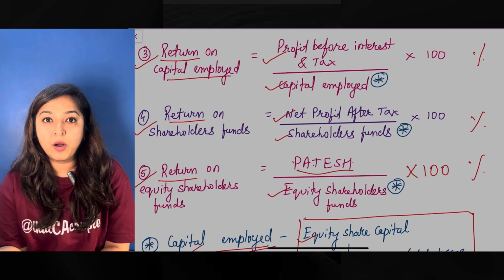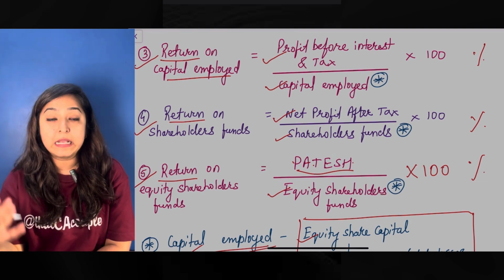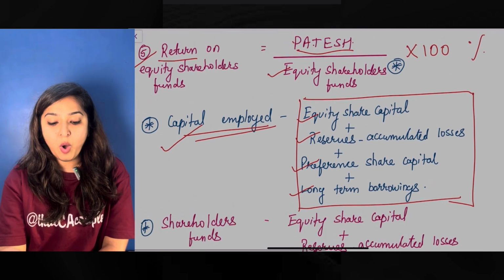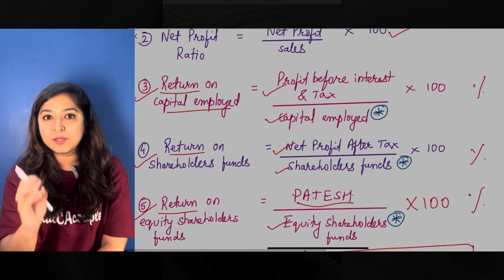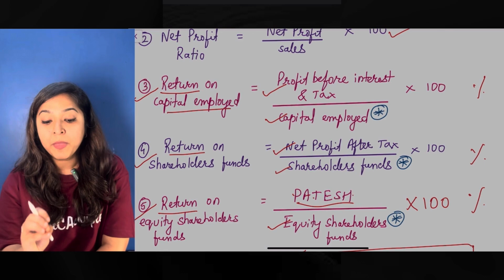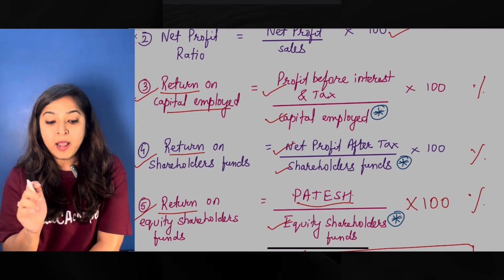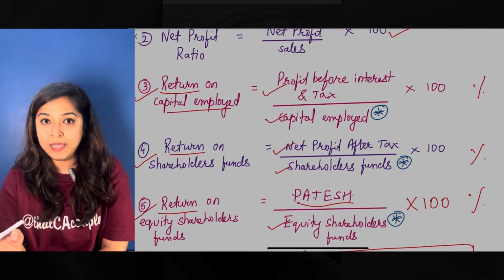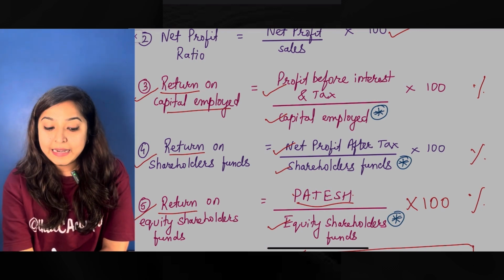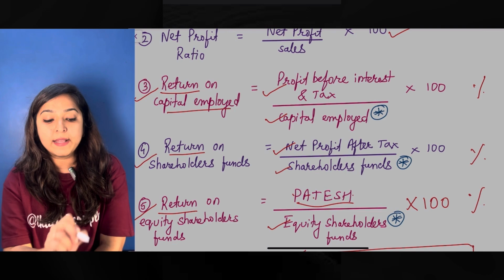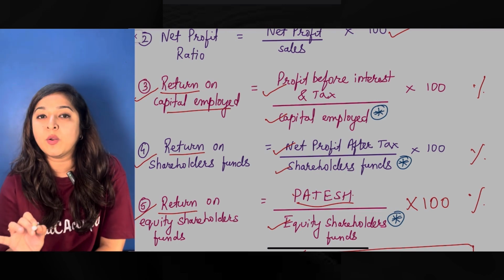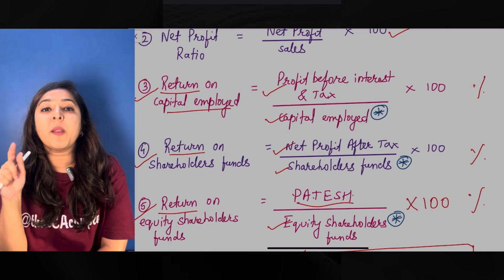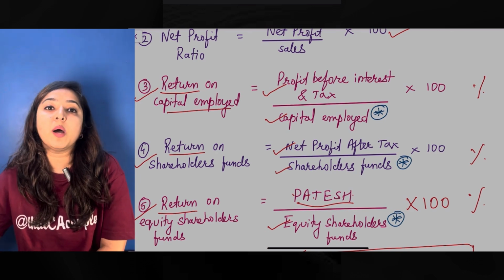Okay. Now obviously a higher percentage in all of them is a very good indicator of a healthy company. Okay. But before we close the video, I would really like to give you one small analysis point over here, that you have to always keep in mind that when you are trying to analyze a healthy company, the returns on capital employed, shareholders funds or equity shareholders funds should always be more than what you are paying to your long-term borrowings.